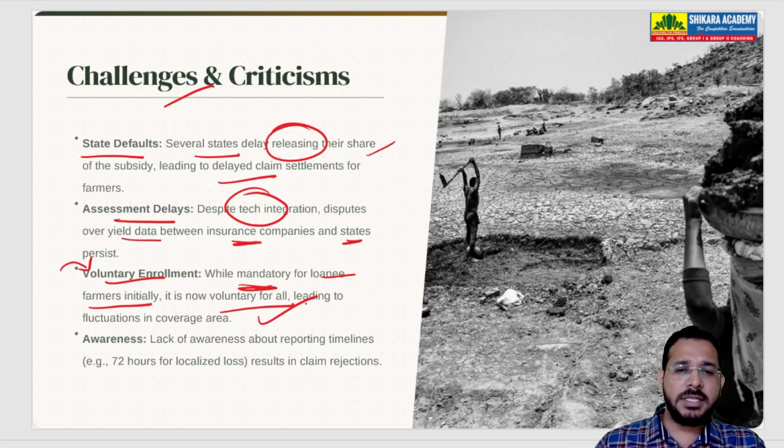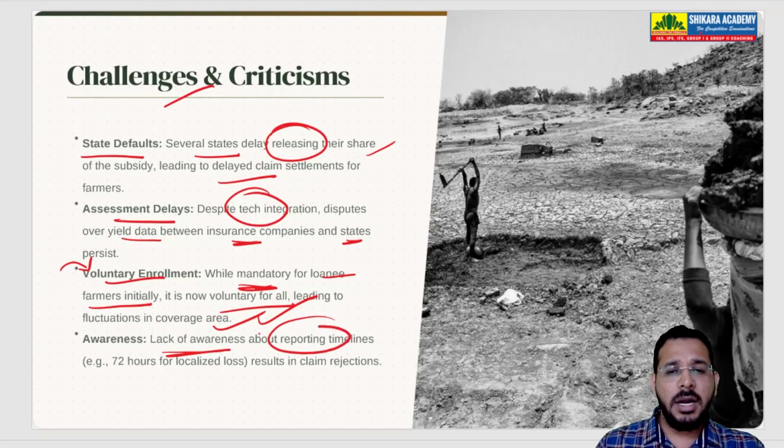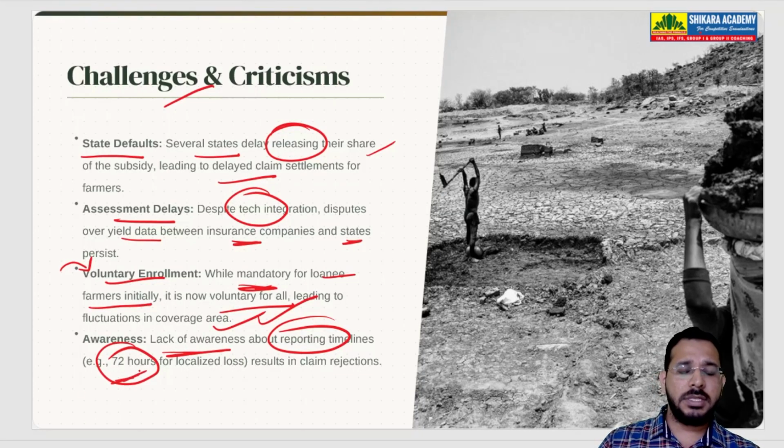This type of voluntary scheme will reduce the coverage area. And there is also a lack of awareness among farmers regarding the reporting timelines. There are timelines in which they have to report. For example, we just saw that for localized animal attacks, they have to report within 72 hours. Now imagine the farmer doesn't know this, then he will not be able to claim his insurance money. So these are some of the issues.